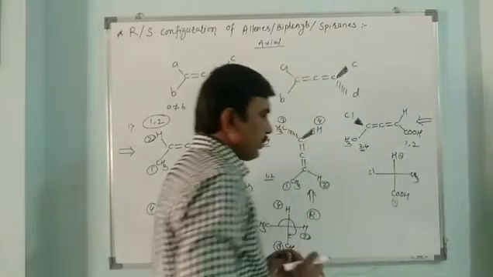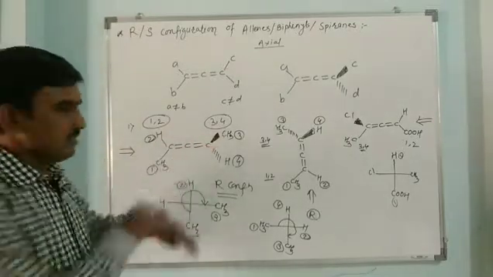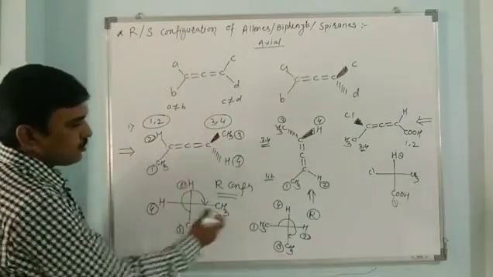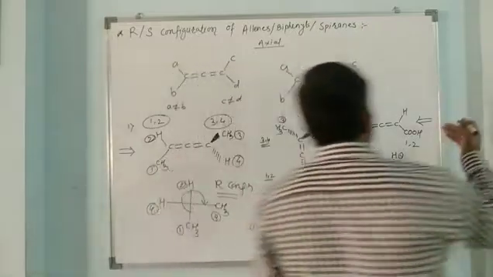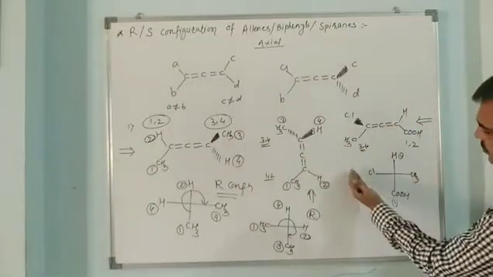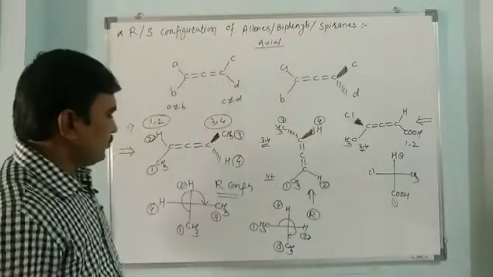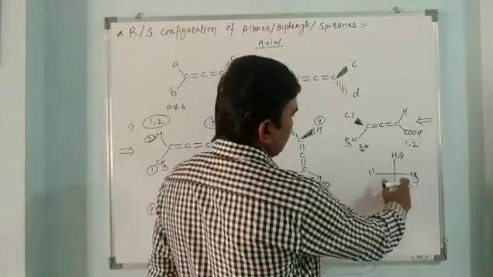Always remember, if we are observing the molecule from this side and it is horizontally placed, then the group above goes to the right side. If we look at the molecule from this side, then the front group goes exactly to the opposite side of the observer. Then we have to place Cl here and methyl here.